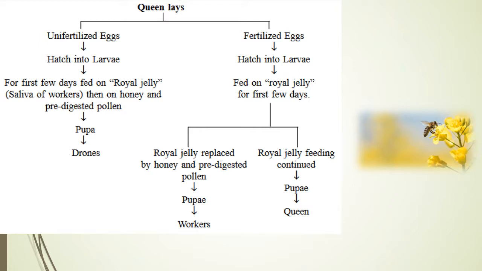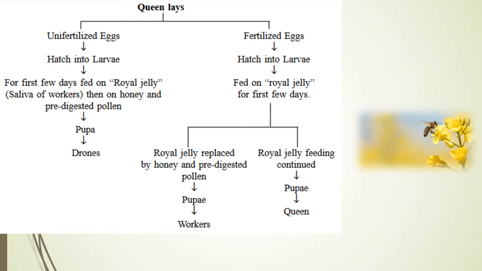The complete life cycle of different castes of honeybees. When the queen lays eggs, there are two kinds, unfertilized and fertilized eggs. When unfertilized eggs hatch, they hatch to larvae, fed for the first few days with royal jelly, that is saliva of workers, then on honey and pre-digested pollen, and that will become pupa, and drones will be produced.